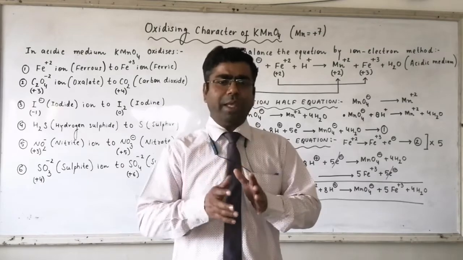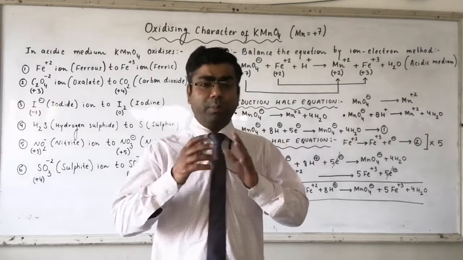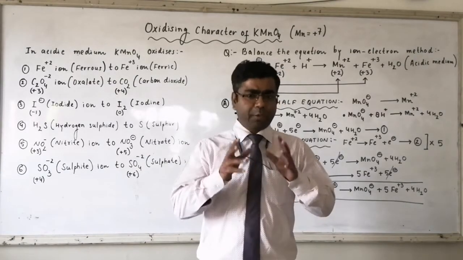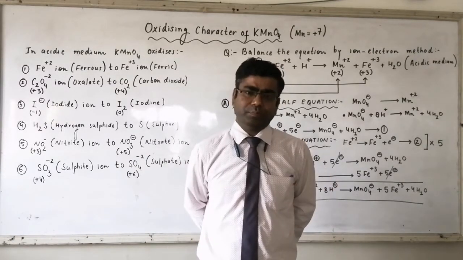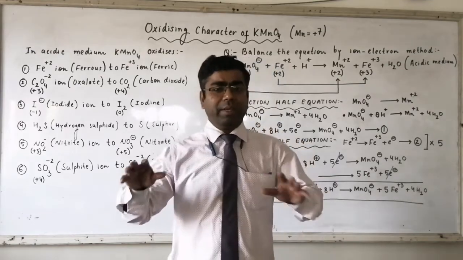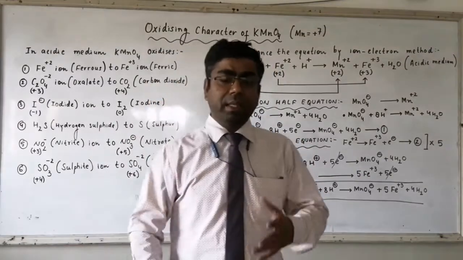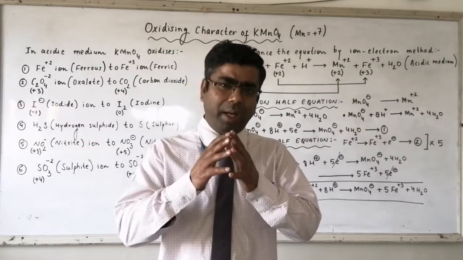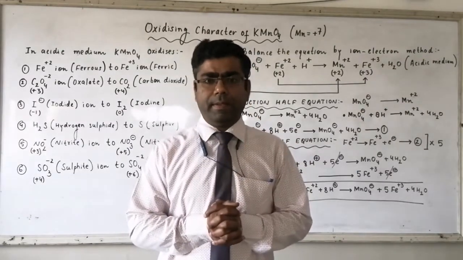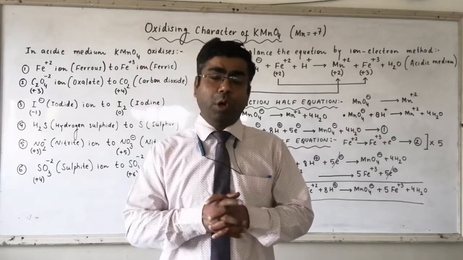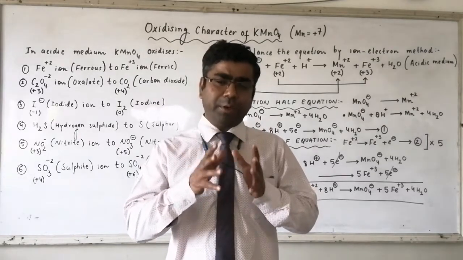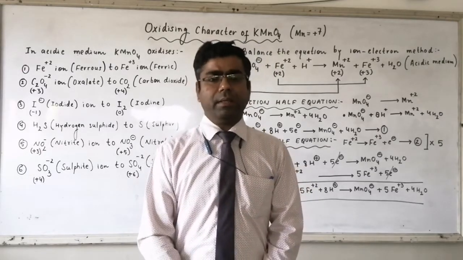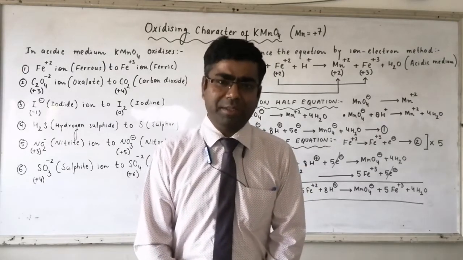If further loss of electrons is not possible, then in that case, electrons can be accepted. Because all the 7 electrons are moved away from manganese, manganese has a very strong tendency to attract electrons. Because it has a strong electron attracting tendency, potassium permanganate works as a strong oxidizing agent.